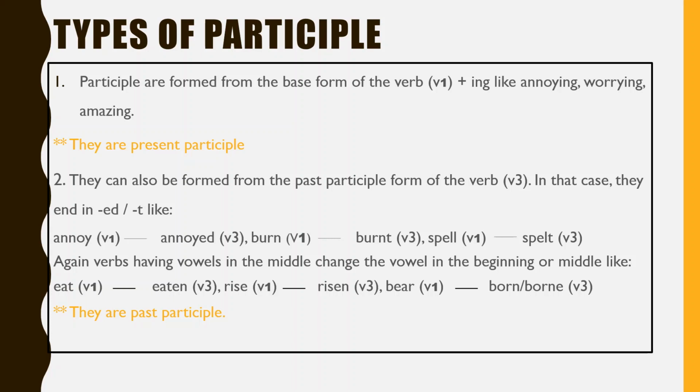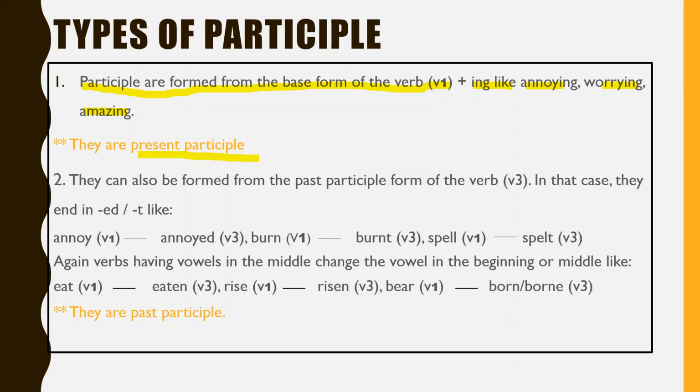Number 1: participles are formed from the base form of the verb, or V1, plus ing, like annoying, worrying, amazing. And the verbs ending in ing are called present participle.